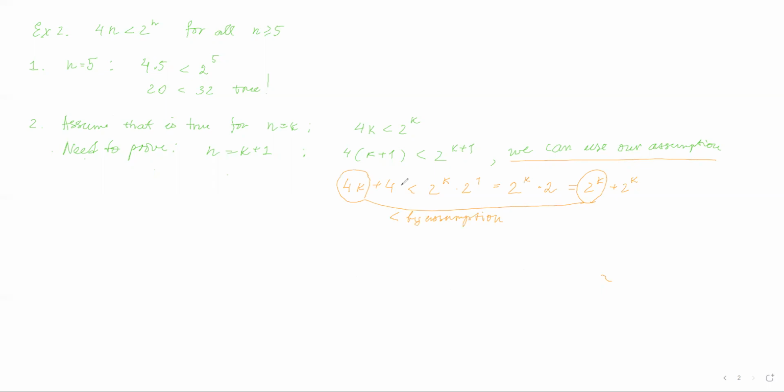Let me change the colors so you will understand what I'm doing. I have 4 on this side and 2^k on this side. Are they going to make a true statement too? Well, let's consider how 4 is related to 2 to the power of k. If k equals 1, that's not a true statement, 4 is greater, right?